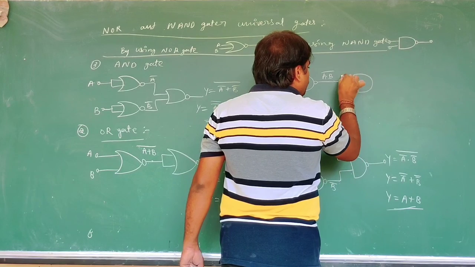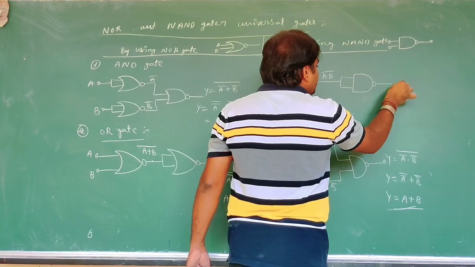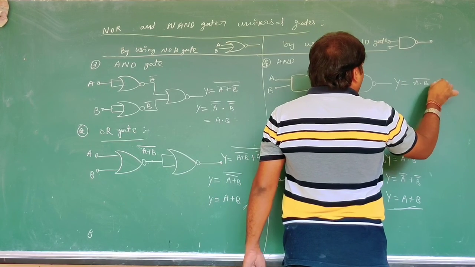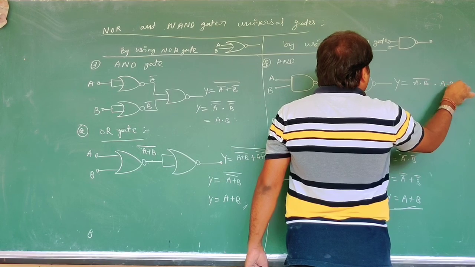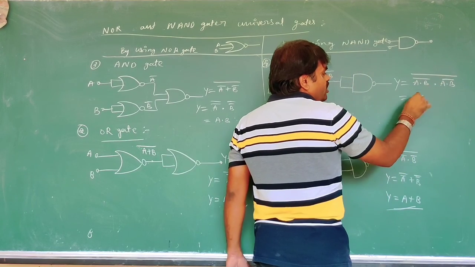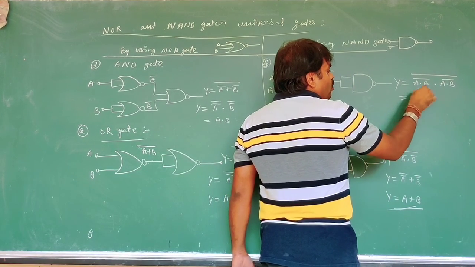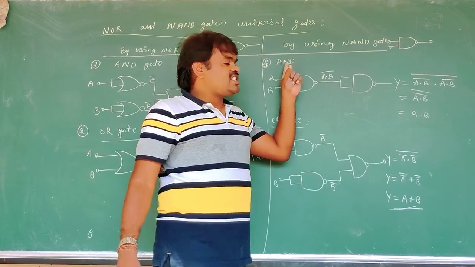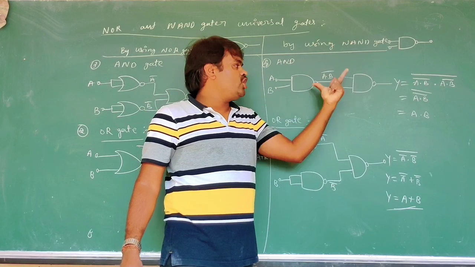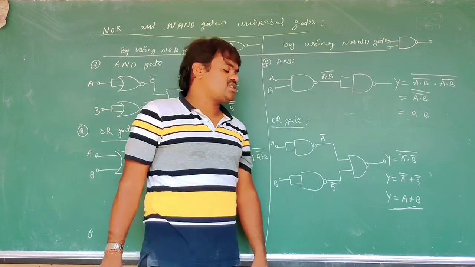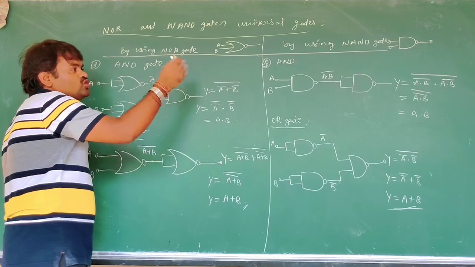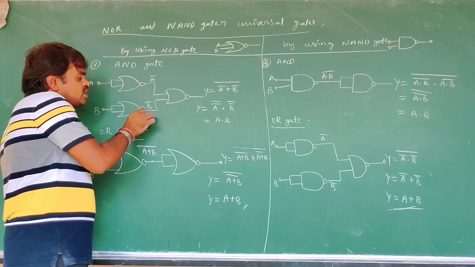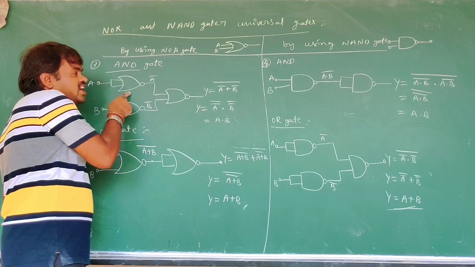But the NAND gate has 2 inputs, so giving the same input to both, we get A dot B whole bar dot A dot B whole bar, whole bar. Then A dot B whole bar, whole bar is A dot B. The AND gate is constructed by using NAND gates. Minimum 2 NAND gates we use to construct the AND gate. Minimum 3 NOR gates we can use to construct the AND gate.